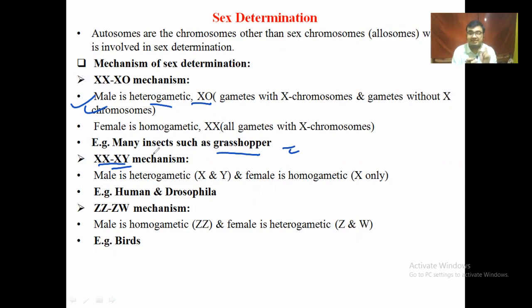In this case the male is homogametic and the female is heterogametic. ZW, W means woman. So the female is heterogametic and ZZ male is homogametic, which is normally not seen in other cases easily. It is found in birds, Aves.